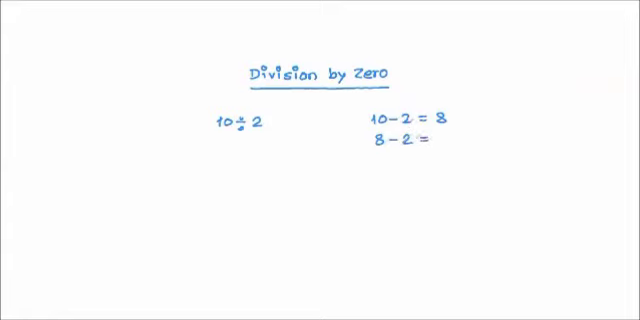So 8 minus 2 gives me 6. Then 6 comes here. 6 minus 2 gives me 4. 4 minus 2 gives me 2. 2 minus 2 gives me 0. So I have to subtract this 2 from 10 till I get a 0.